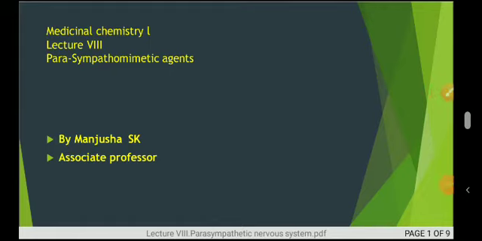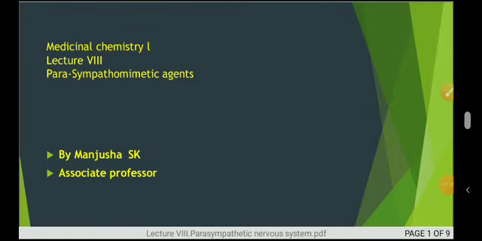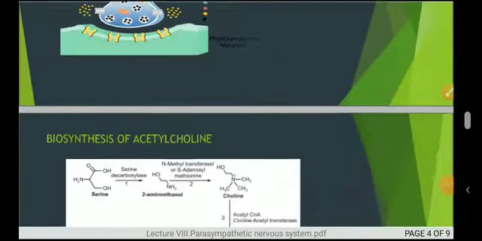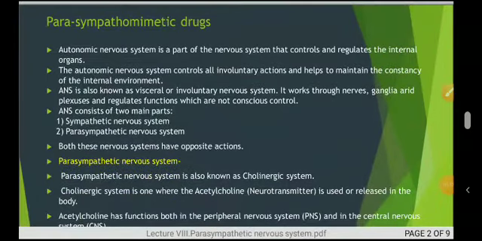Once again, we will start with the next lecture of medicinal chemistry, that is lecture number 8, Parasympathomimetic Agent. Before that, we completed the sympathomimetic agents from the autonomic nervous system. So, let us start with the parasympathetic agents. First of all, we should know what is meant by the parasympathomimetic agents.